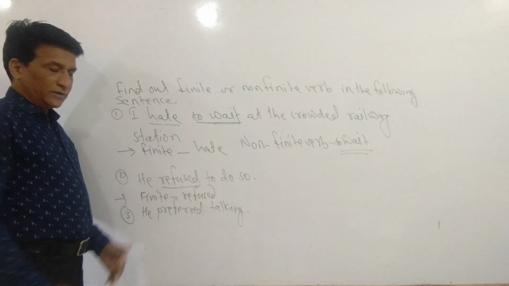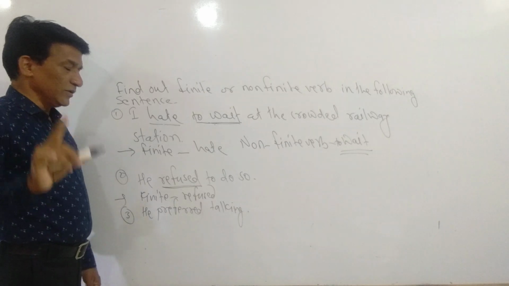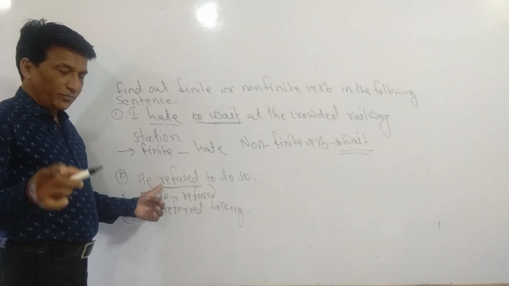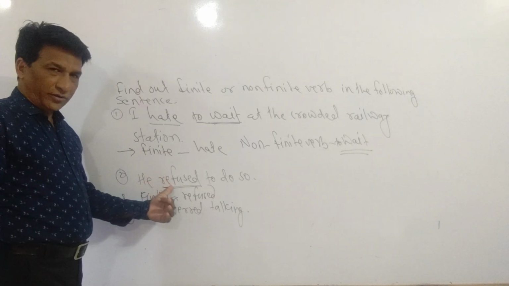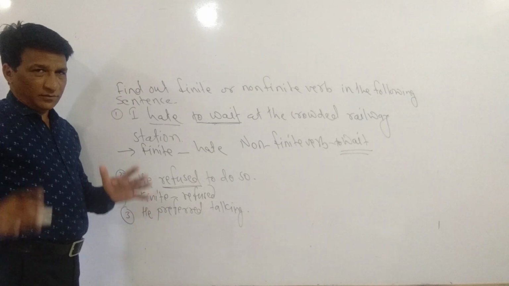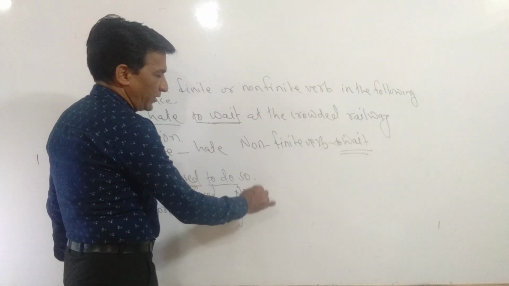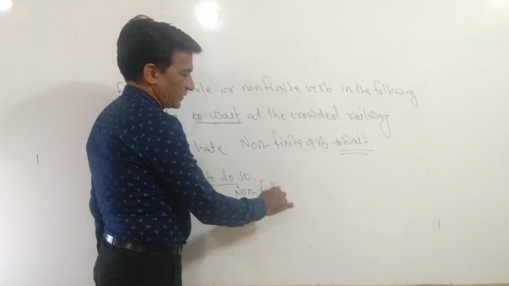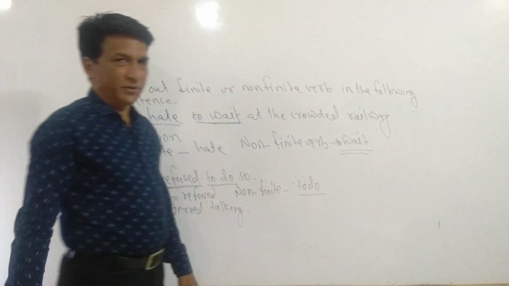Then also refused is here main verb, and it is finite verb. How is it a finite verb? Because refused can change according to subject or according to the tense, so it is a finite verb. Then to do is here non-finite verb, because it is an infinitive.